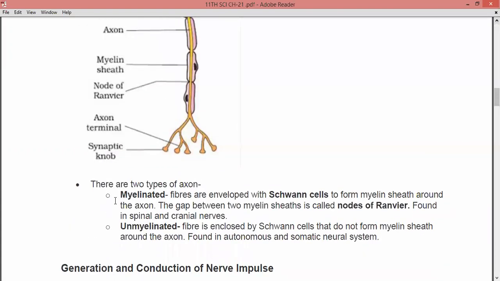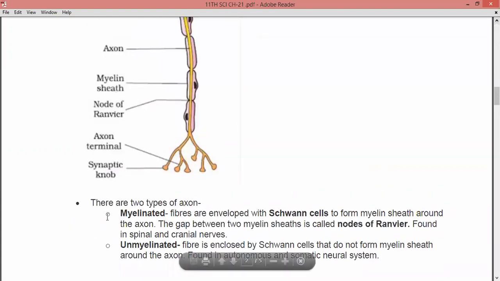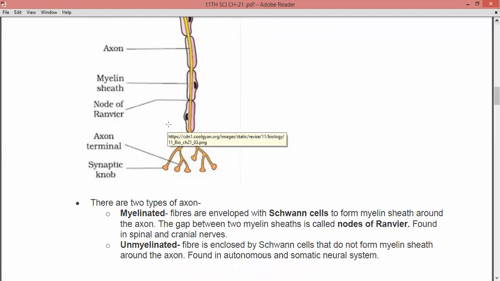Now, there are two types of axons: myelinated and unmyelinated. The fibers are enveloped with Schwann cells to form a myelin sheath around the axon. So when there is a myelin sheath around the axon, that type of axon is known as a myelinated axon. And the gap between two myelin sheaths is known as the node of Ranvier. This is mostly found in the spinal nerves as well as the cranial nerves.